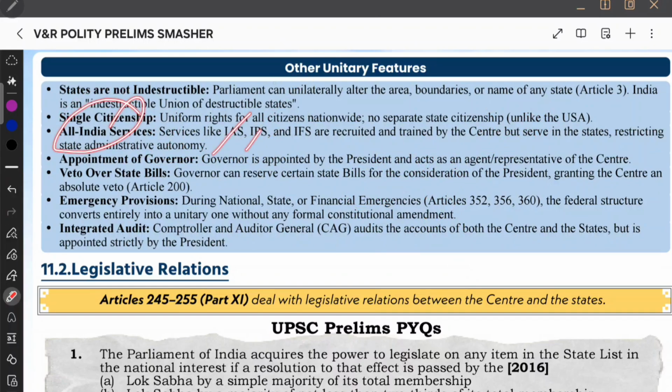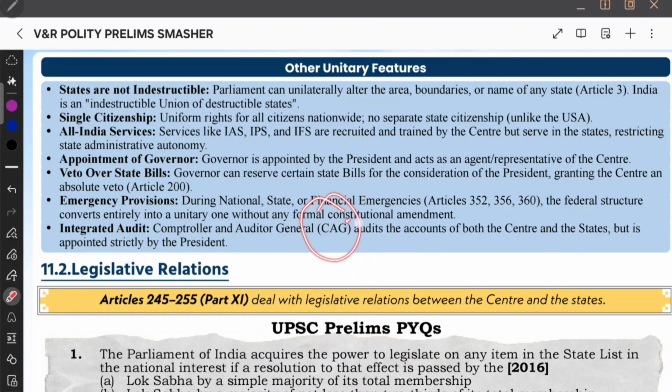And then all India services like IAS, IPS, IFS are also unitary features. Governor, all India services, unitary feature. And then veto power over state bills. The governor will reserve state bills for the president, right? So the president can even perform an absolute veto on that. So veto over state bills is a unitary feature. And then emergency provisions are unitary features. What is federalism there? And integrated audit. The CAG's audits will be for both center and state.